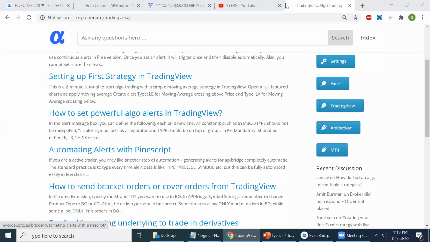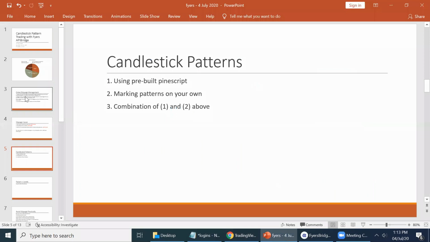Fire's API bridge works in milliseconds. Most other platforms work in seconds actually, and HFT works in nanoseconds. So among all platforms available for retail trading, API bridge is still the fastest. Okay, so we'll come back to candlestick trading.